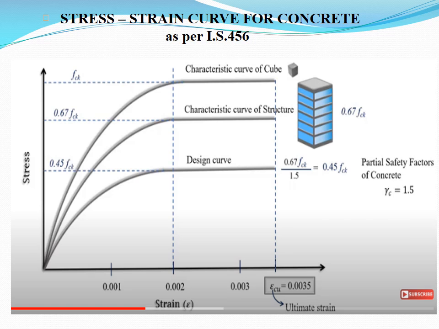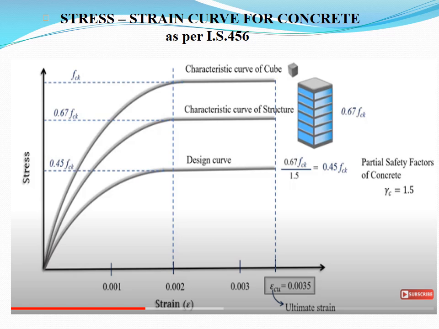We are testing the concrete cubes, and we draw the curves for the concrete cubes. First, the fck curve is the characteristic curve for the cubes. But as per the IS code, we do not directly take the fck value for calculation. So to get the design value for the structure, we take 0.67 fck, and we introduce the partial safety factor of concrete, 1.5. So we divide by 1.5 and get 0.446 fck. This is the design curve for the design of the reinforced member.